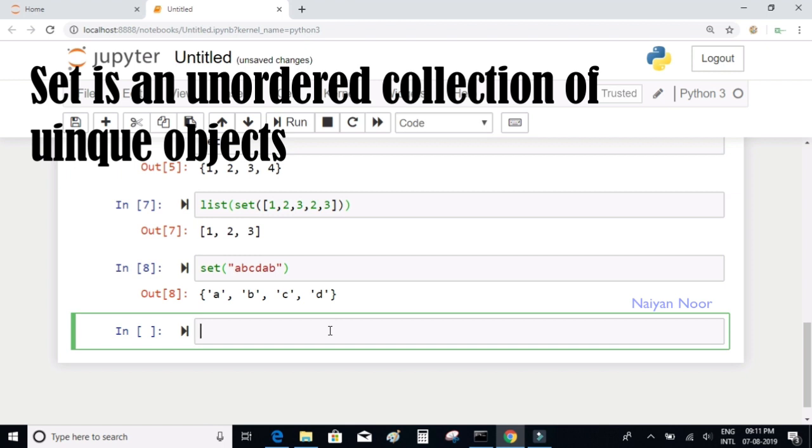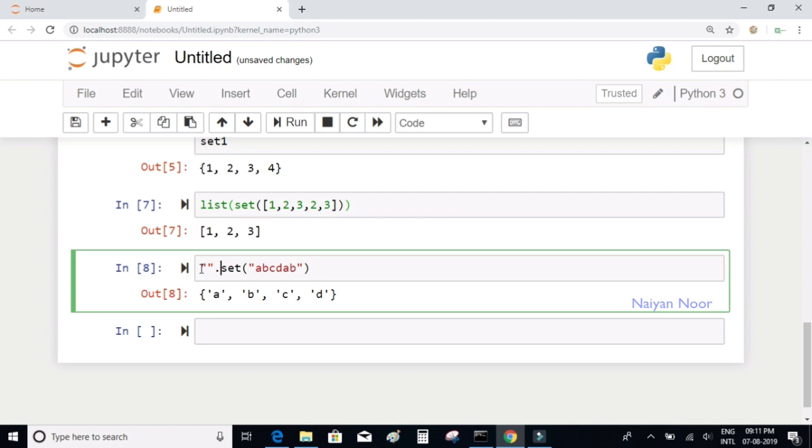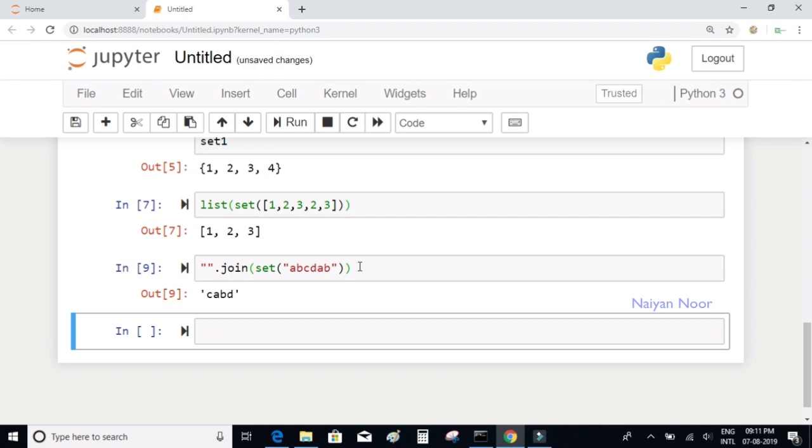If I want to convert it back to a string, you can do something like empty string dot join and pass this set, and it will come back as a string. But then the order is lost because the set is an unordered object. That's one disadvantage of using a set to remove duplicates from your string. The order will be lost, is what I'm trying to say.